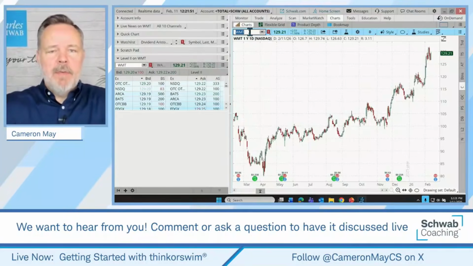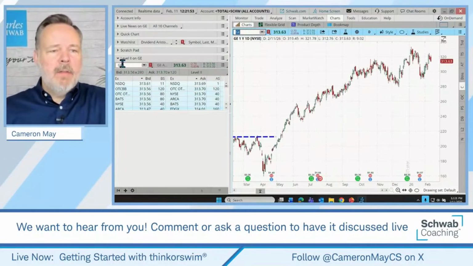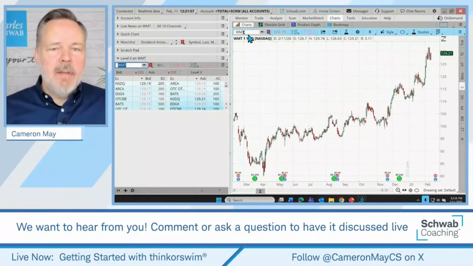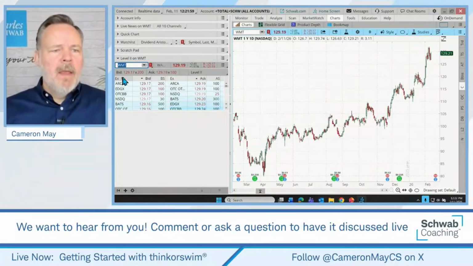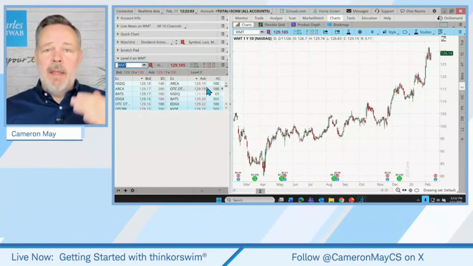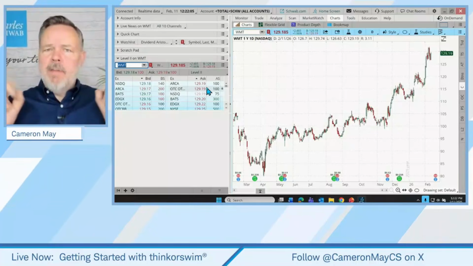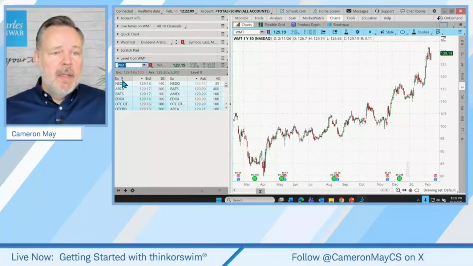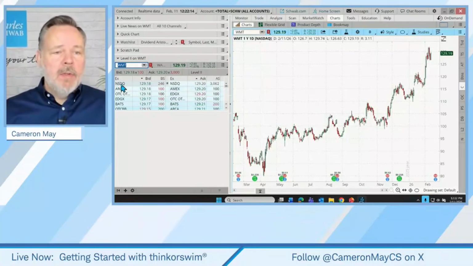So if we switch to a different symbol here, we get this level 2 information here. Or if we switch the gadget, the symbol on our chart will switch. But this is basically showing us the different exchanges and the most favorable prices for different securities from different exchanges. So by default, what we're seeing here is the exchange providing a quote.